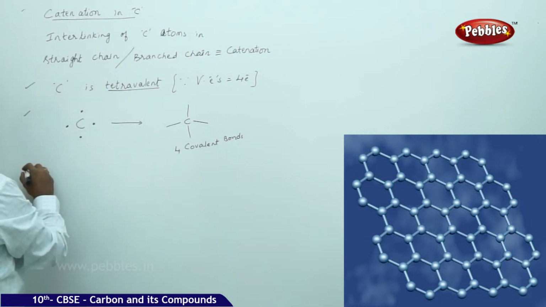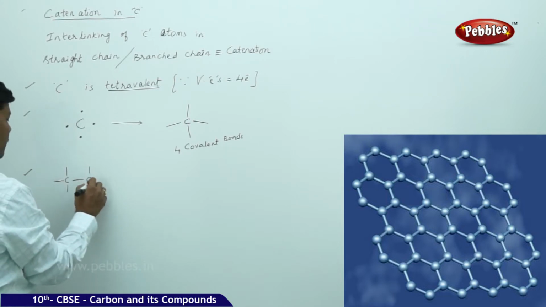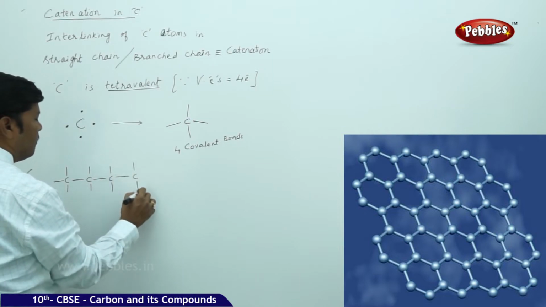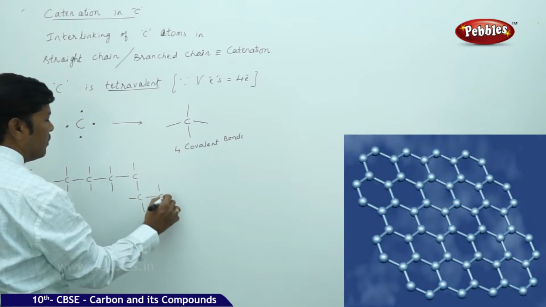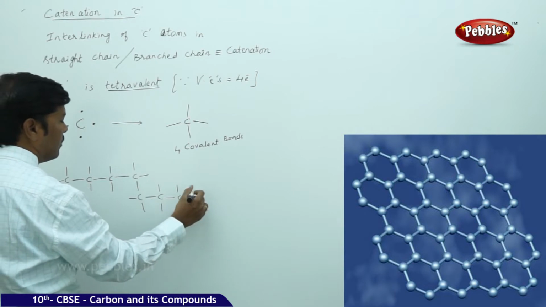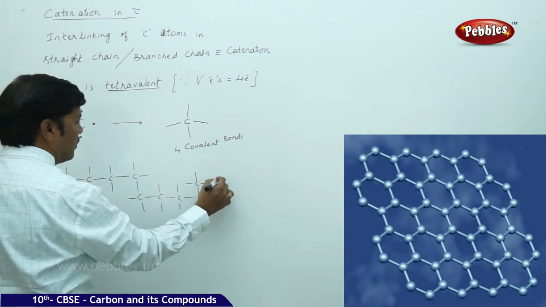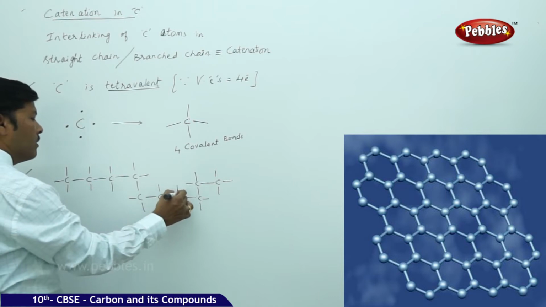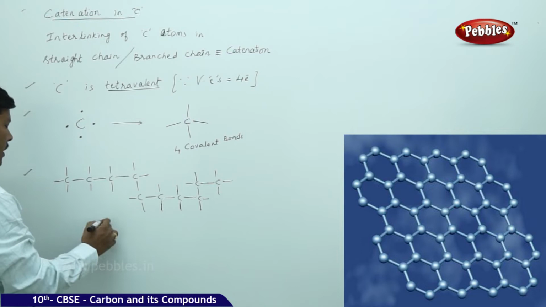So when the interlinking is going on, carbon will form straight chains as well as branched chains, like this. This is nothing but catenation in carbon.